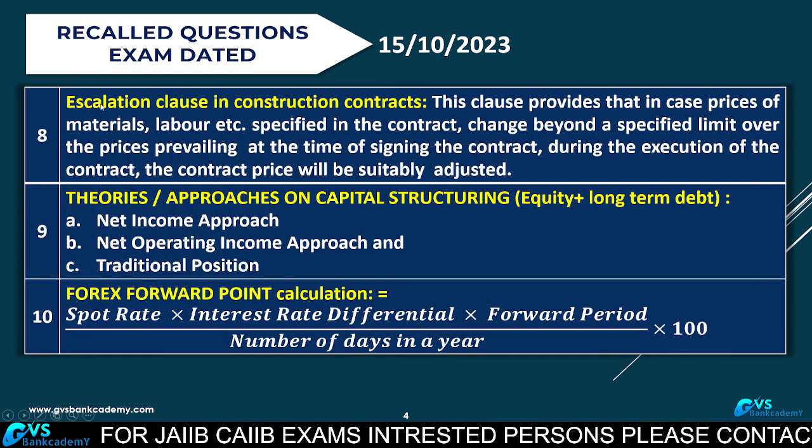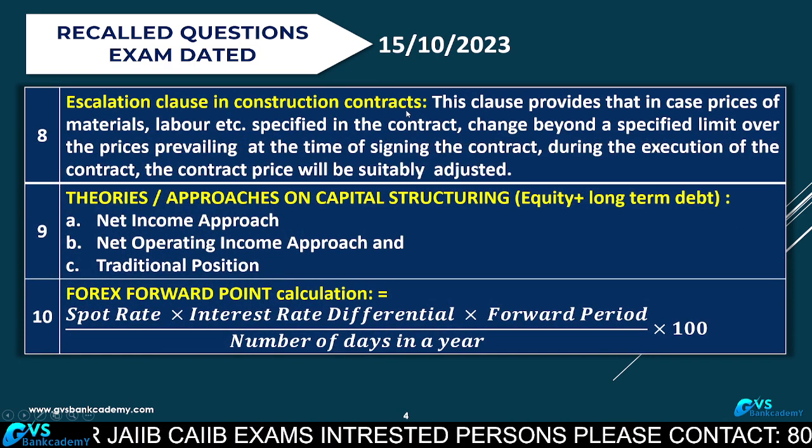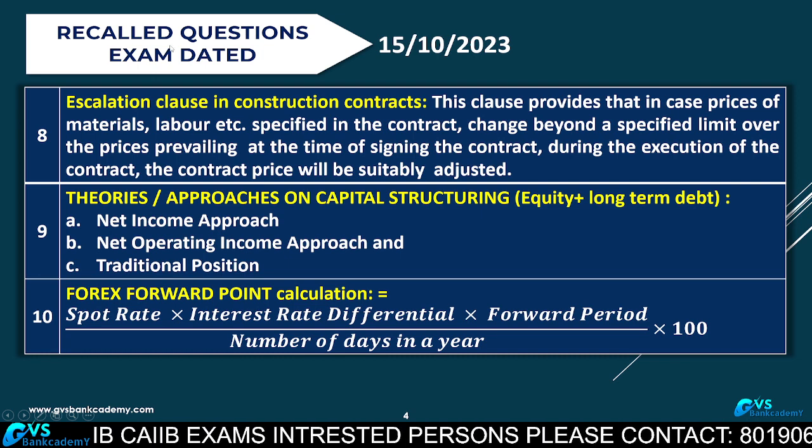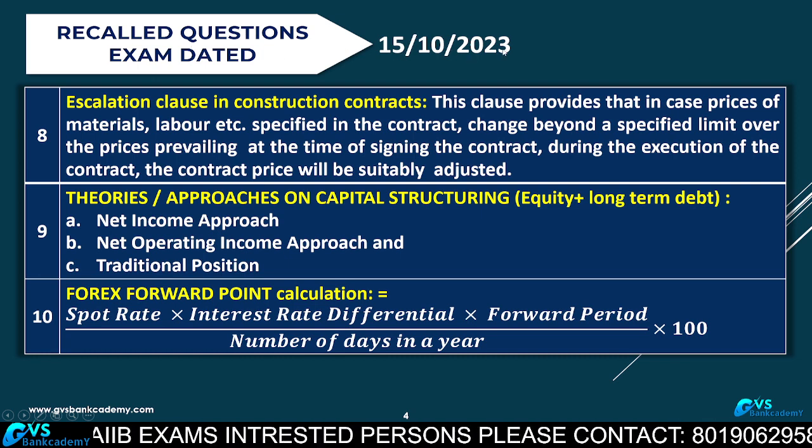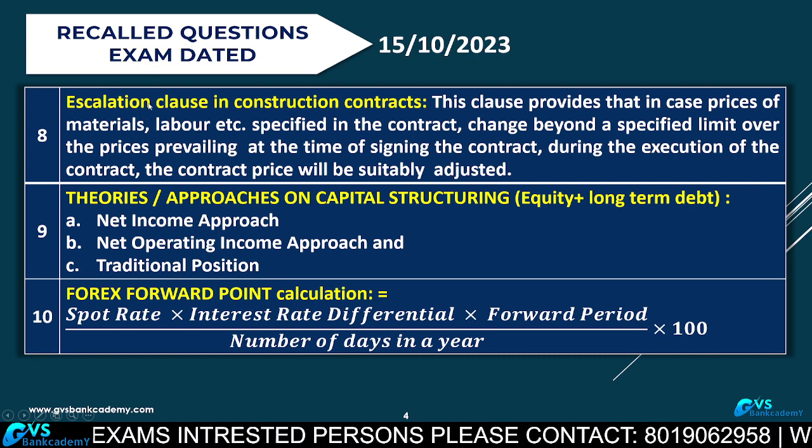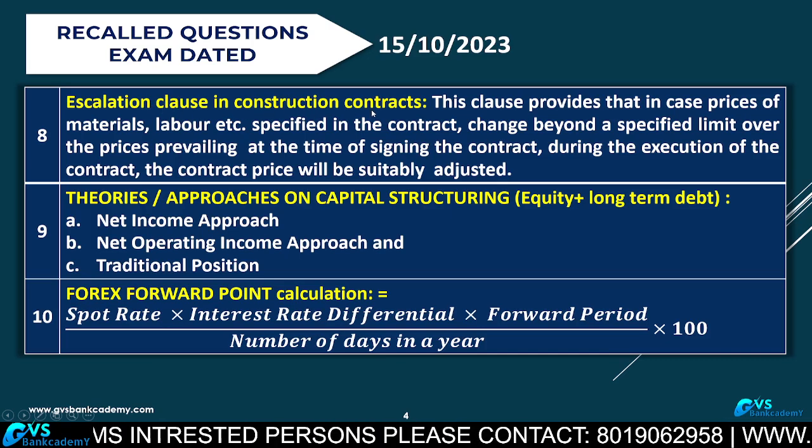8. Escalation clause in construction contracts. These are examination questions of 15th October 2023.